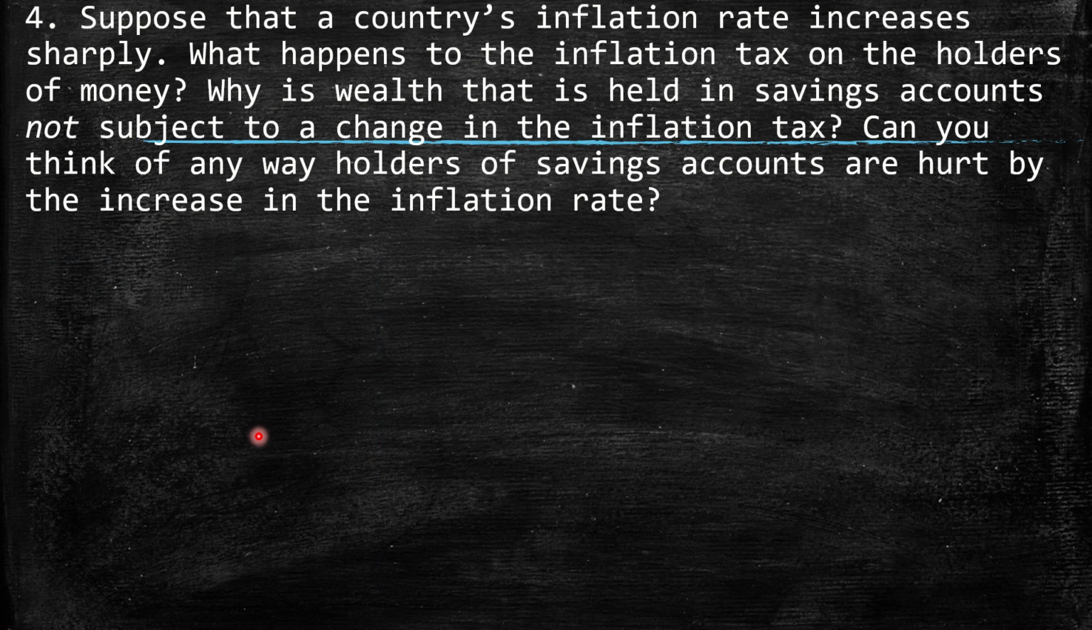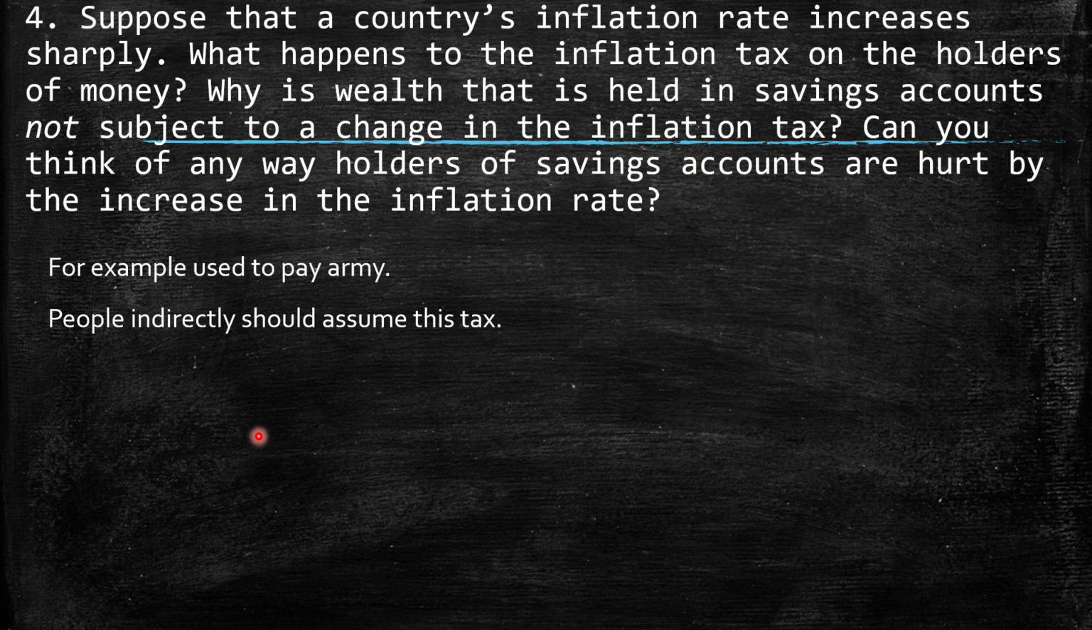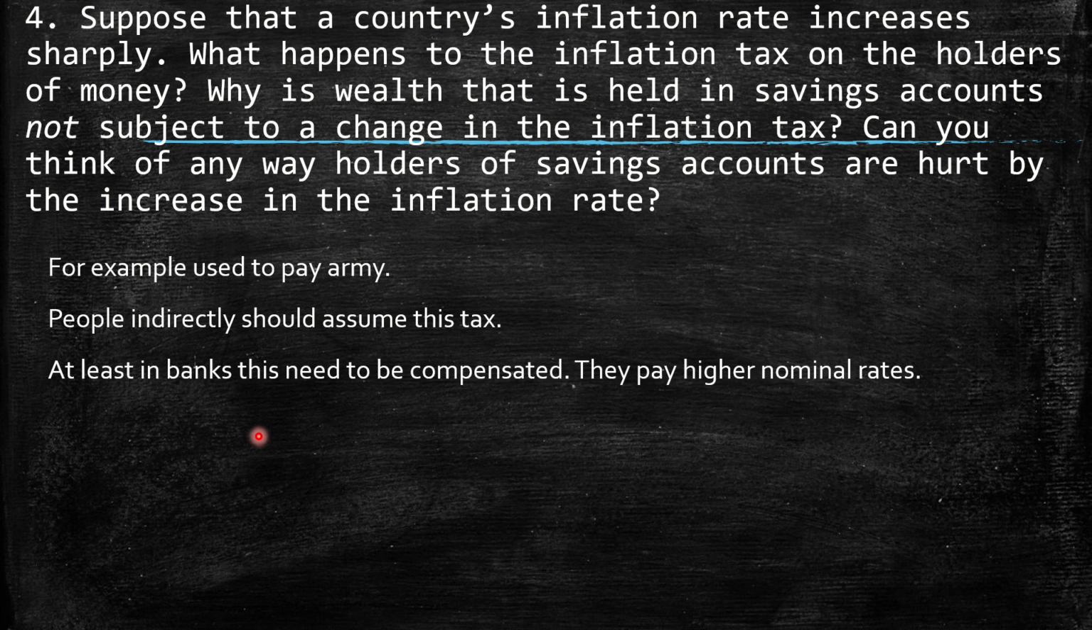4. Suppose that a country's inflation rate increases sharply. What happens to the inflation tax on the holders of money? Well, imagine the situation where the government, instead of levying taxes on the people, basically starts to print money in order to pay its expenses, so people indirectly must assume this tax. So what happens to the inflation tax? It should be a cost for them. It should be a kind of tax.